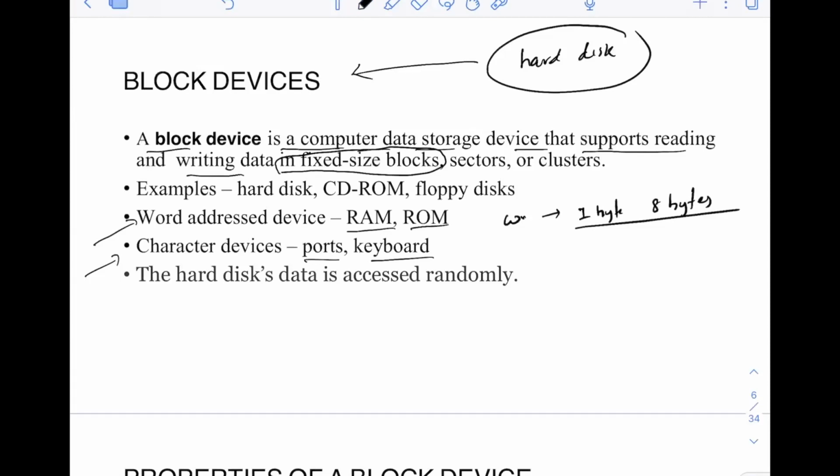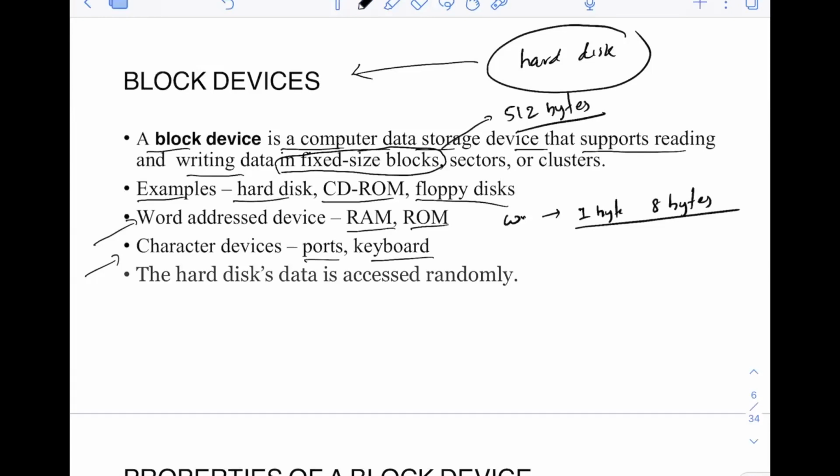In a block device, the reading or writing is done in the form of fixed size blocks. This fixed size block is typically quite big, around 512 bytes, and it can of course go greater than this. It can start from 512 bytes and maybe go to 1024 bytes, for example, or more. Some famous examples of block devices are hard disk and CD-ROM. You would have used CD-ROMs a lot in the old times; nowadays they're not used a lot. Similarly, floppy disks are also not used a lot nowadays.